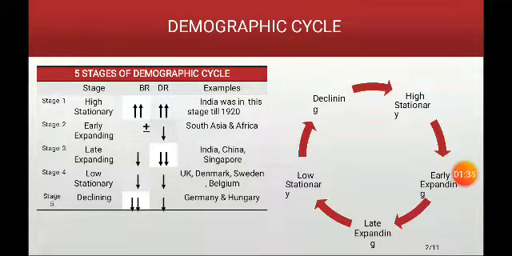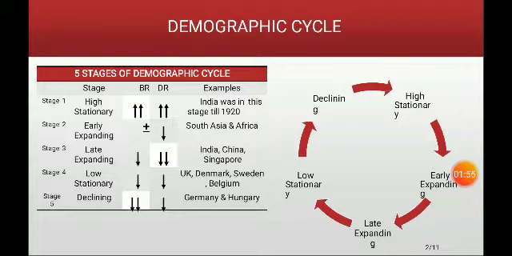What happens when the birth rate and death rate are both high? They cancel each other and hence the population remains stable, stationary. India was in this stage in 1920. The next stage is what we call the early expanding stage, where the birth rate has no change, but the death rate starts to decline.